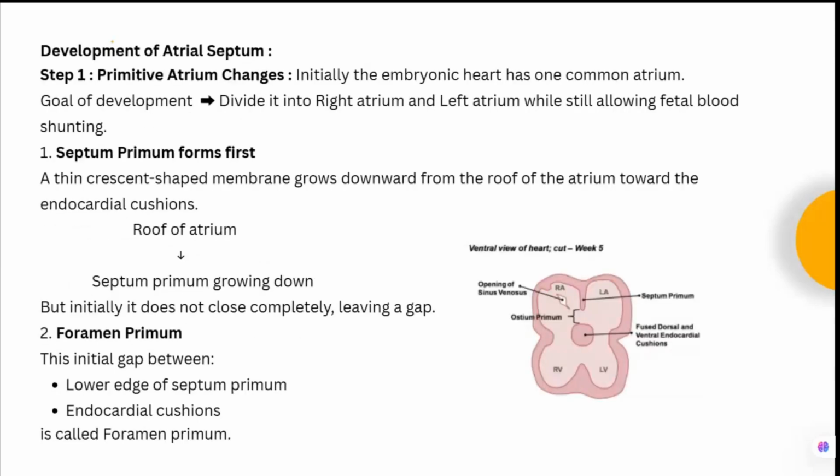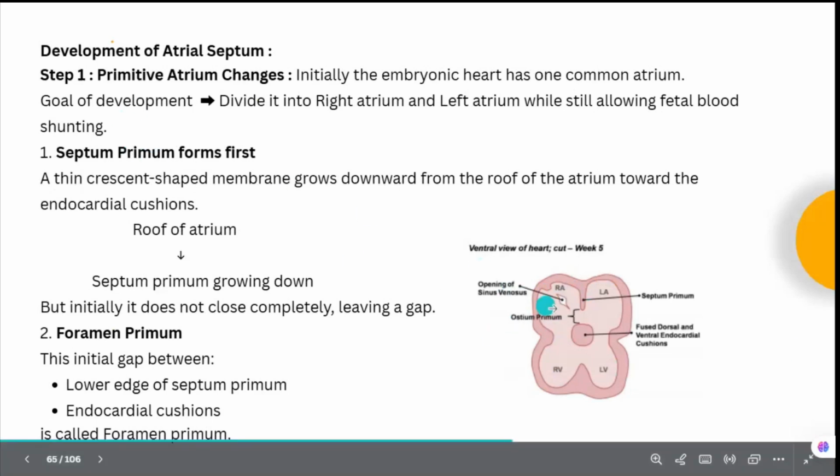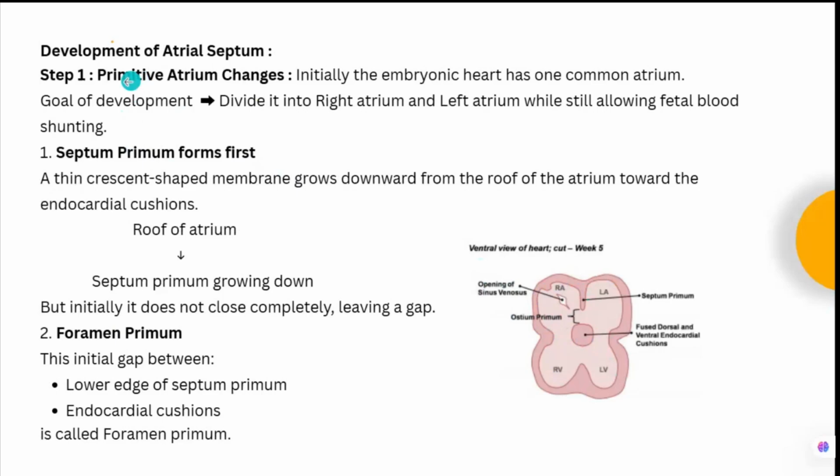Okay, so this interatrial septum, this is what we have seen. These are the endocardial cushions. So the primitive atrium changes. Initially, the embryonic heart has one common atrium. So the goal of development is to divide this into the right atrium and the left atrium while still allowing the fetal blood shunting. This fetal blood shunting is important in fetal life. Okay, so that is why the foramen ovale remains.